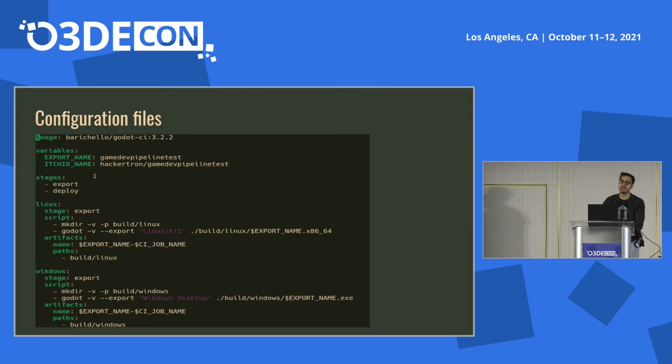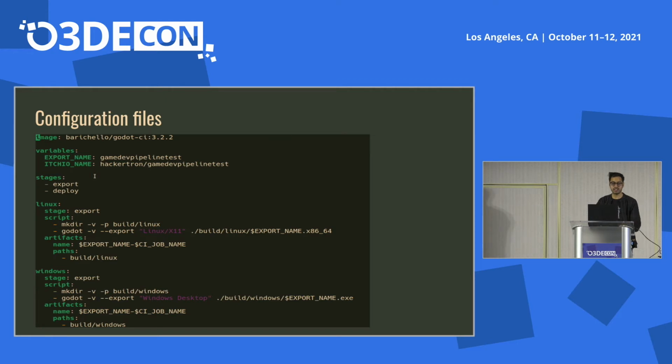In order to set up a pipeline, you have to write a configuration file, a file that tells GitLab, in this example, how to build your project, how to build your game from the source. And in this example, we are using a Docker image to tell how to build the game.